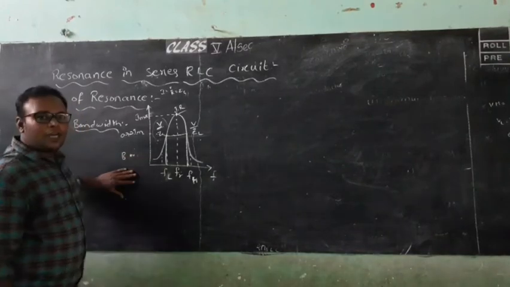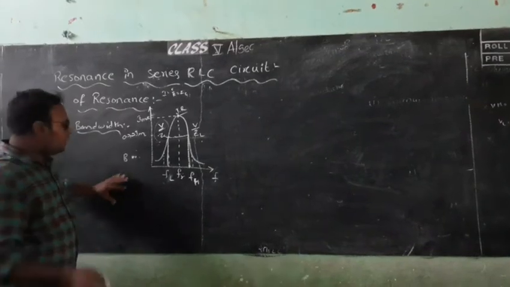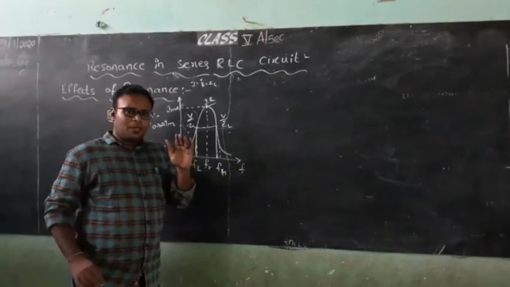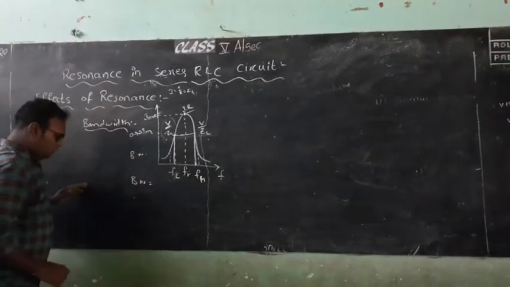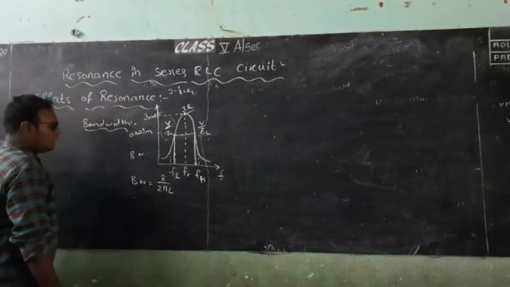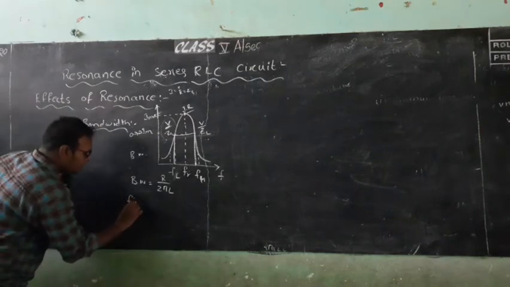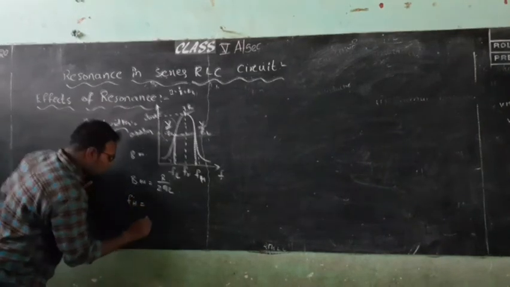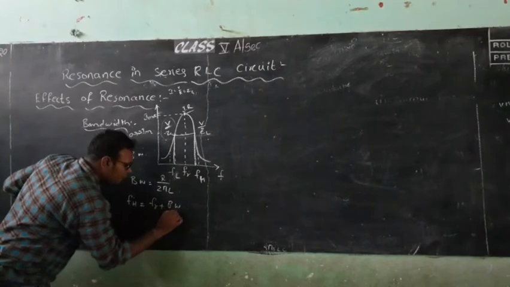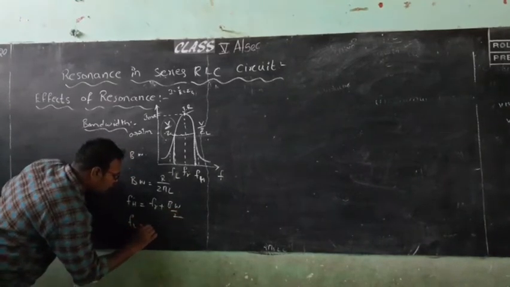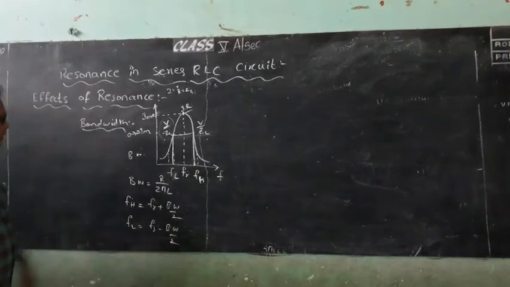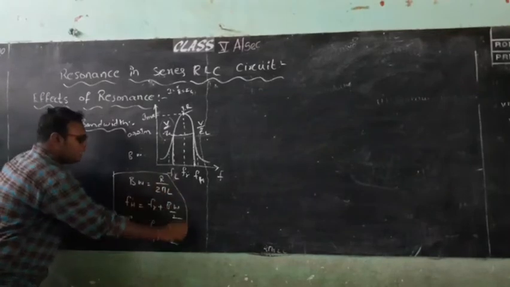To find the bandwidth of the signal, we have the following principles. First of all, by considering the parameters present in the circuit, bandwidth is equal to R by 2 pi L. For FH, the higher cutoff frequency, FH is equal to FR plus bandwidth by 2, and for the low cutoff frequency, FL is equal to FR minus bandwidth by 2. So these are the formulas we have derived for finding the bandwidth.